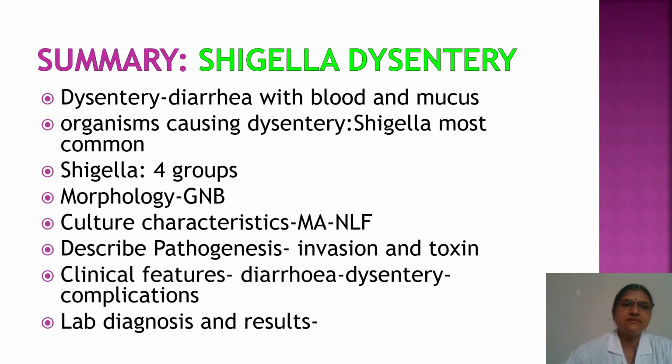To summarize, dysentery is diarrhea with blood and mucus, and scanty stool. The most common organism for bacillary dysentery is Shigella species. It has 4 groups A, B, C, D, that is Shigella dysenteriae, then flexneri, boydii and sonnei. And morphologically, Shigella is gram-negative bacilli, non-motile, non-sporing and non-capsulated.